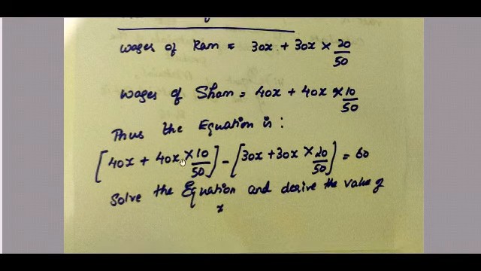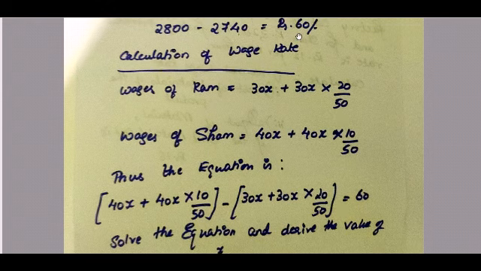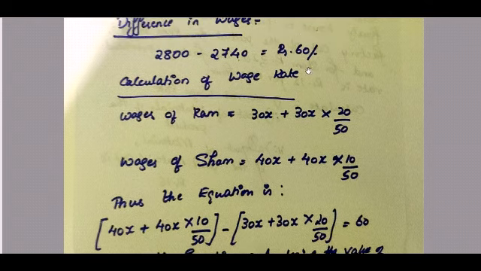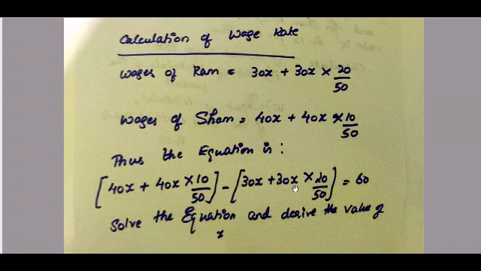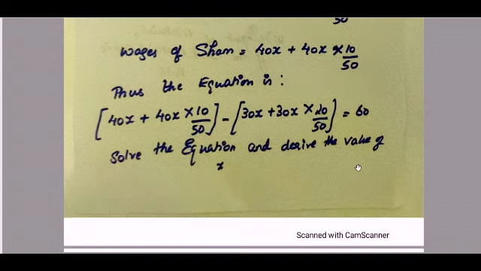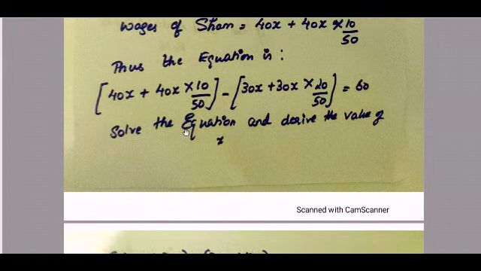Thus the equation is wages of Shyam minus wages of Ram. How much are we getting? 60 rupees is the difference, right? That's what we earlier understood. So as per the equation, wages of Shyam minus wages of Ram is equal to 60 rupees. Now when we solve for x, in order to solve the equation and derive the value of x, 50 and 50 get cancelled, and 0 and 0 get cancelled.